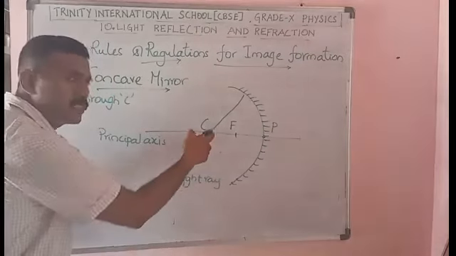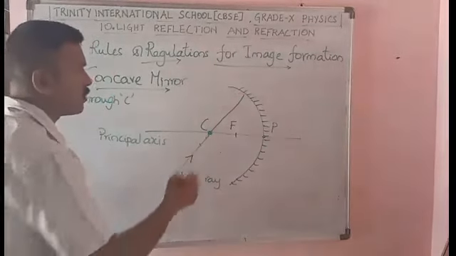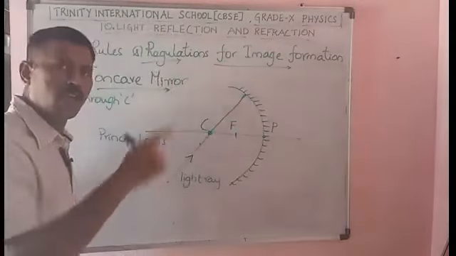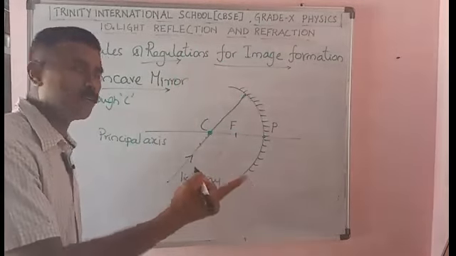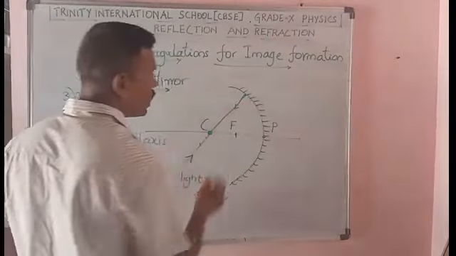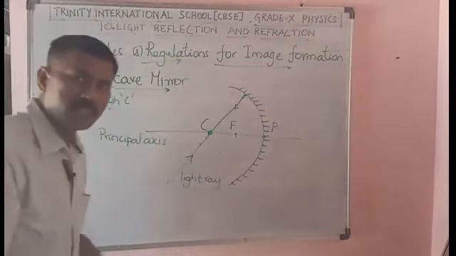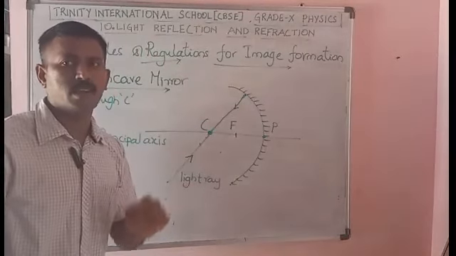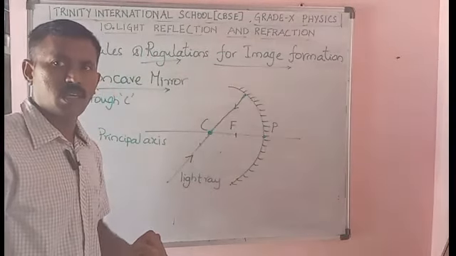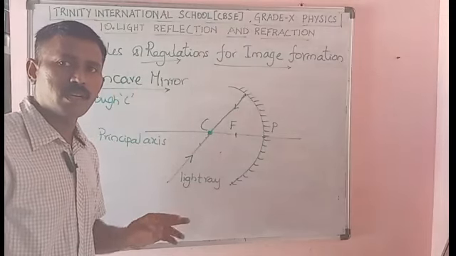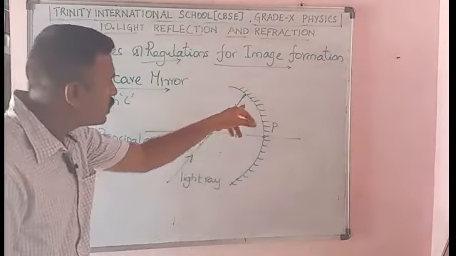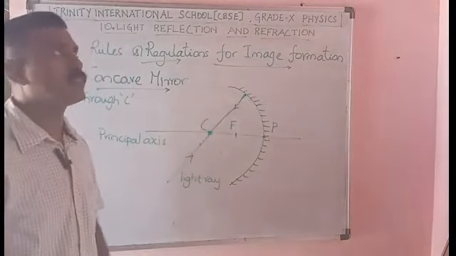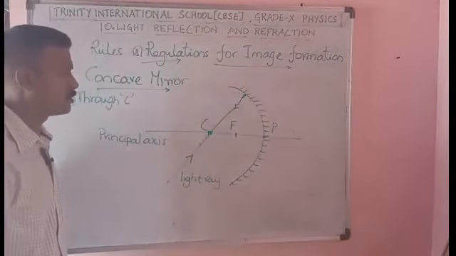When a light ray is passed through the center of curvature, it will meet the concave mirror. After reflection from the concave mirror, it will get reflected in the same direction and again pass through the center of curvature.